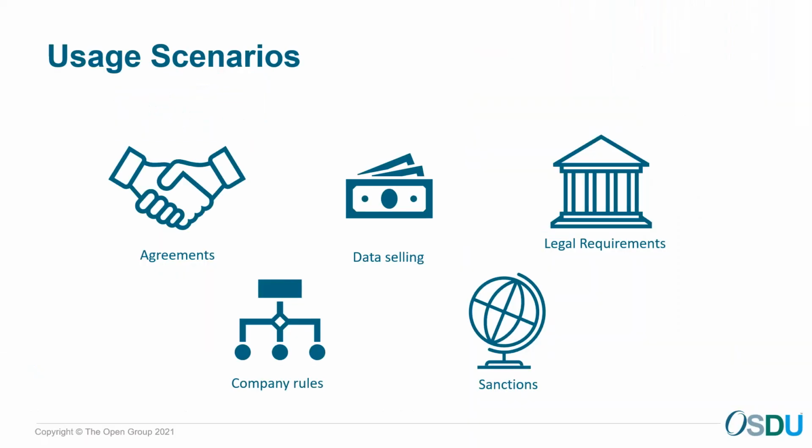There are various scenarios when you need to apply access rules. For example, you sell a set of data to someone, or you share a piece of data under an agreement or contract. Or you have to restrict access to match your company's internal rules or legal requirements. Or perhaps you want to protect a dataset by user country due to sanctions. So for these purposes, you should use the entitlement service to manage data access. And of course, it is the data owner's responsibility to define access rules.